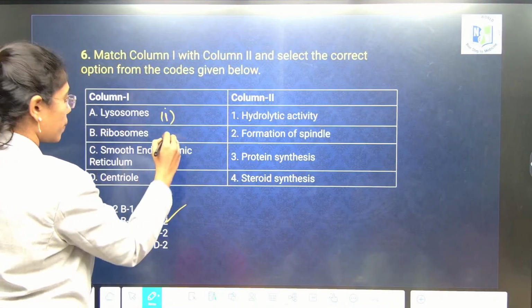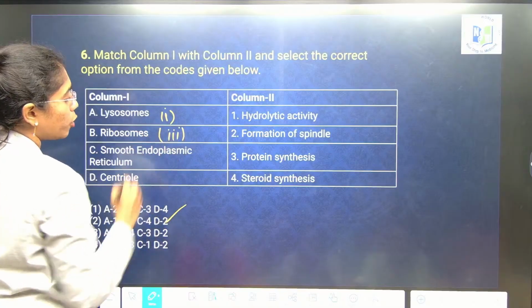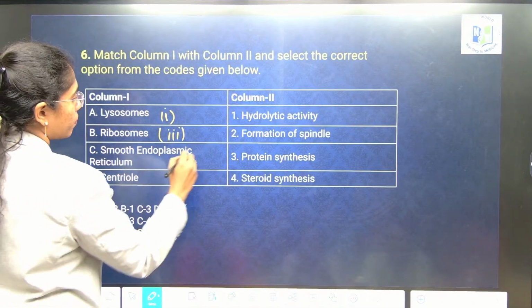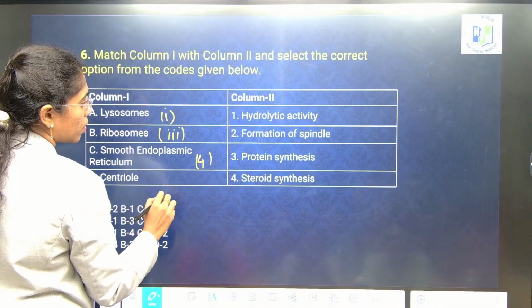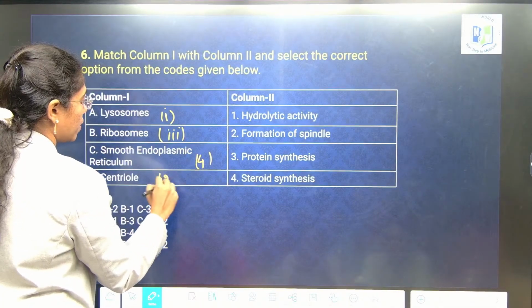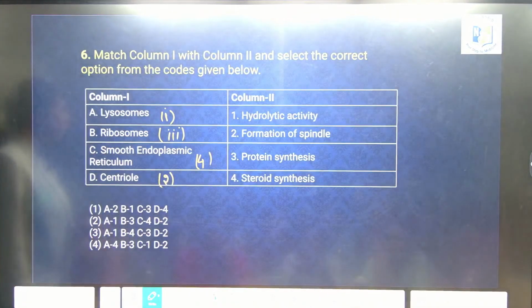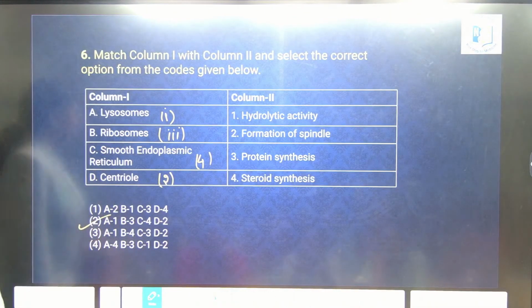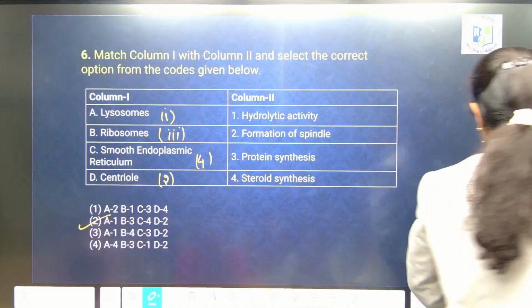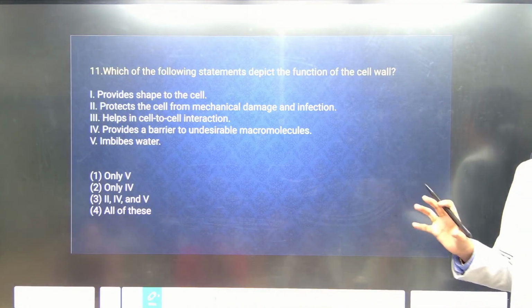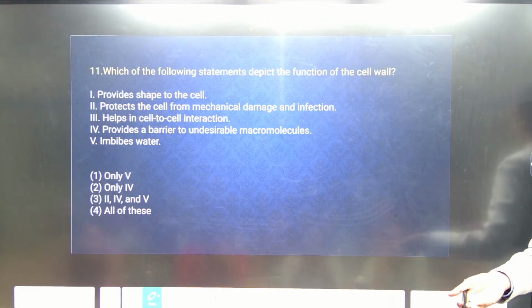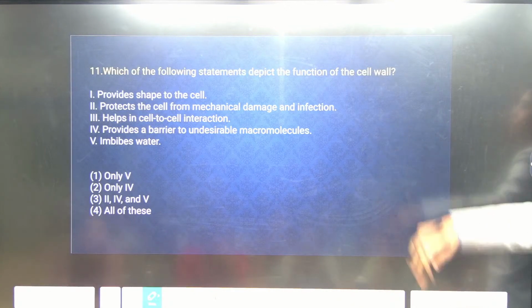Ribosomes, protein synthesis, smooth endoplasmic reticulum, centrioles, formation of spindle. Tell me what is the right answer? That's it. Next. See, as this is basic, I have not included many statement based questions, but you will get them in further classes. You can answer that also.